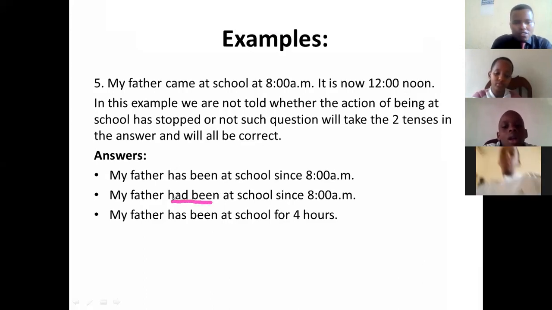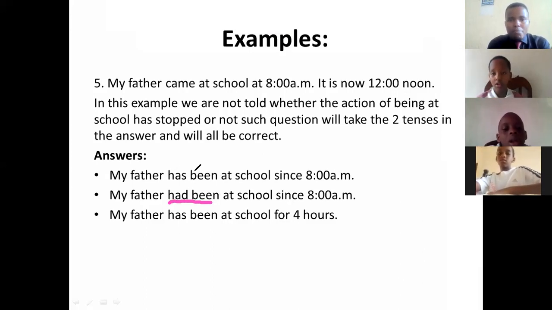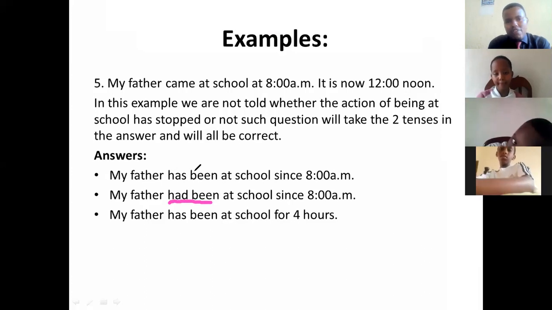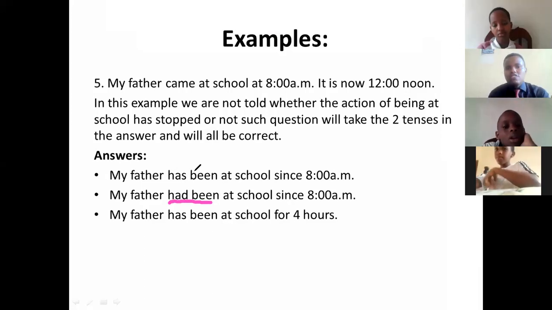The reason why I use this one, had been, remember I've said, when you are not shown that the action is finished or stopped, you can use 2 tenses. You can use either present perfect tense or past perfect tense. It is possible. This is used when they have not shown whether the action has finished or it is still going on, like this one here. My father came at school at 8 o'clock. It is now 12 o'clock.